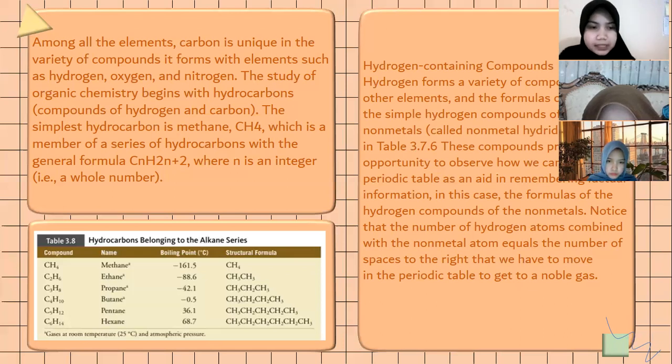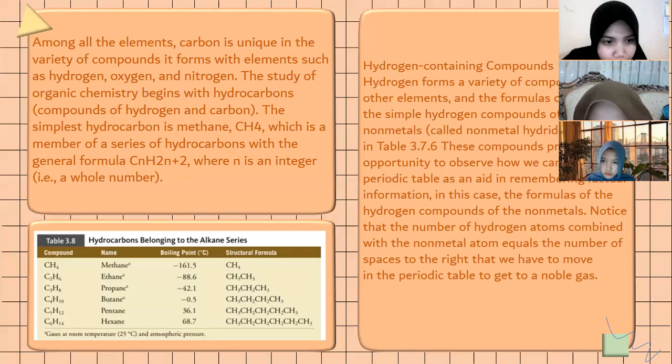So it will be C3 and H2 times 3 plus 2, so it will be C3H8. So the result is C3H8, and the name is propane.